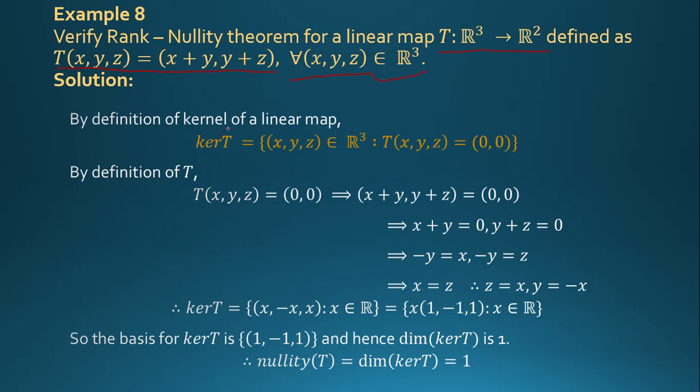By definition of the kernel of a linear map, kernel T is equal to the set of x comma y comma z belonging to R3 such that transformation of x comma y comma z is equal to 0 comma 0.